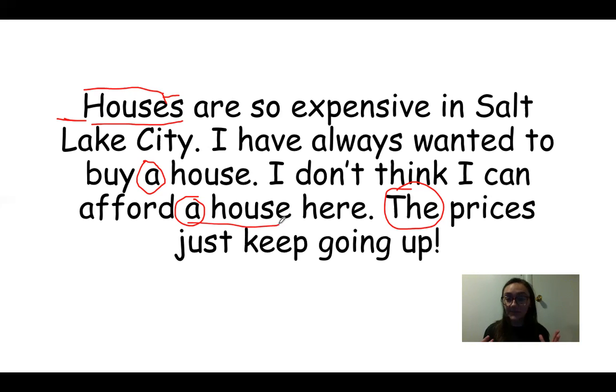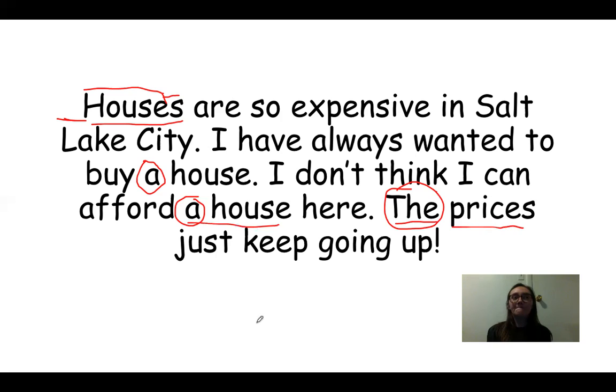Whereas the is also one of the whole group, but it's one that you know which one it is, and the person you're talking to knows which one it is. So we also say the prices. The prices just keep going up. Now, you could in English say, instead of saying the prices, you could get rid of the word the and just say, prices just keep going up.